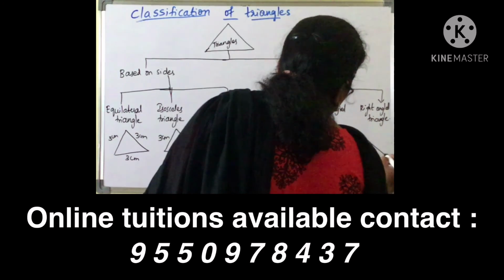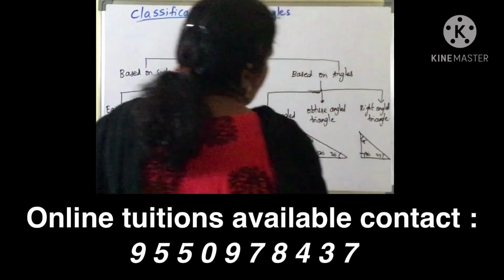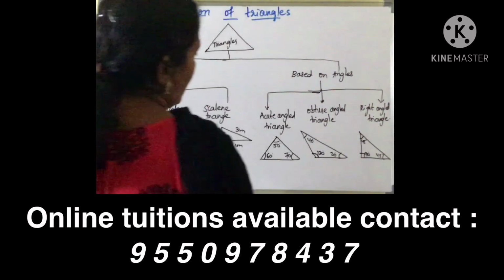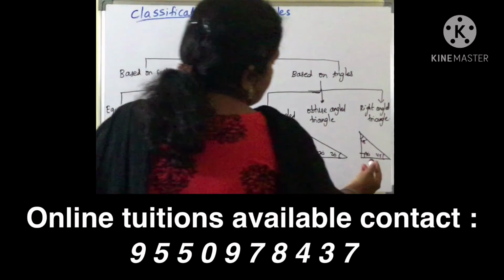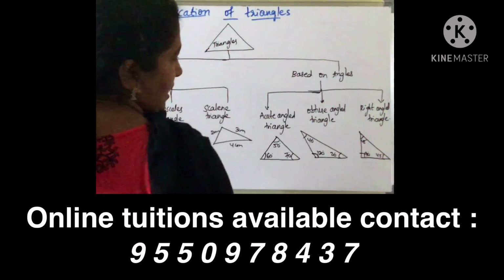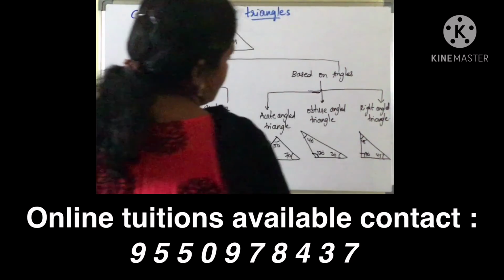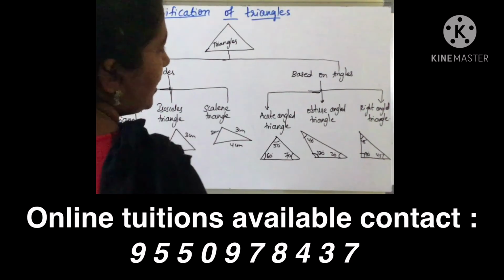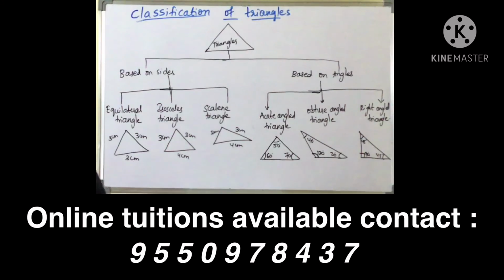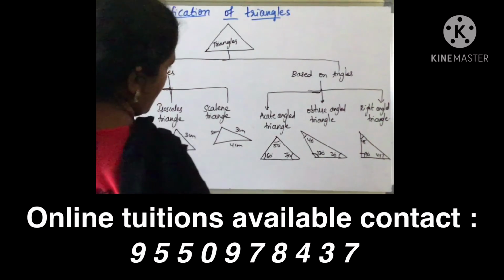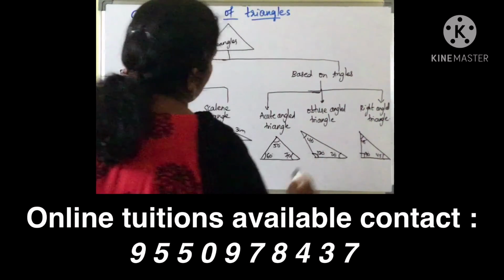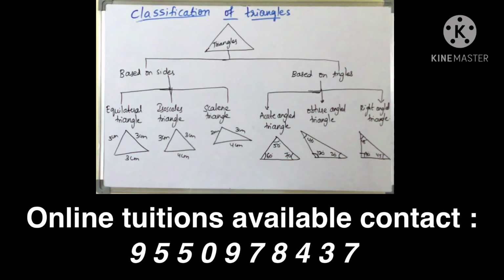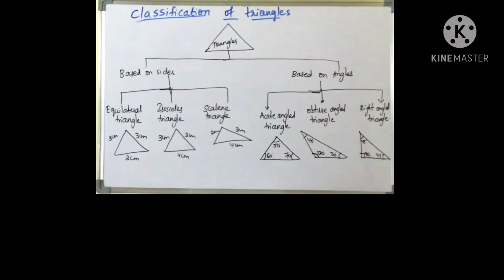You can take 45, 45 also. If you observe, 45 and 45 are acute and 90 is a right angle. So a triangle having one angle 90 degrees, meaning one right angle, we call it a right angled triangle, and the side opposite to the right angle is nothing but the hypotenuse, and the hypotenuse is the longest side in a right angled triangle.